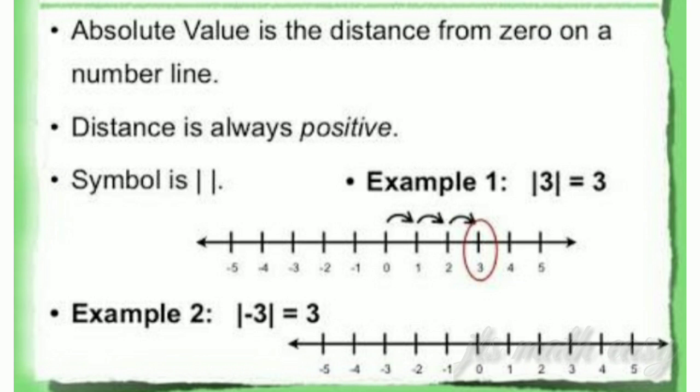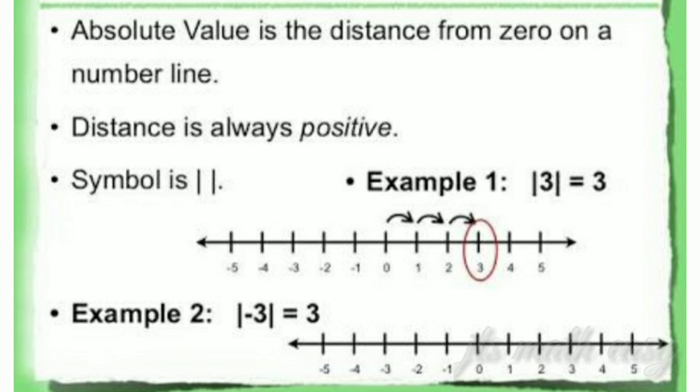The meaning is absolute value is the distance from 0 on the number line. That's why we are saying that it is positive. Why? Because the distance is always positive. Distance should not be negative. That is the reason we are saying that absolute value is always positive. Just look at the number line here. I have given an example for integers, but not only integers, whether it is a rational number also, it is the same thing. On the number line we are only talking about a distance from 0.